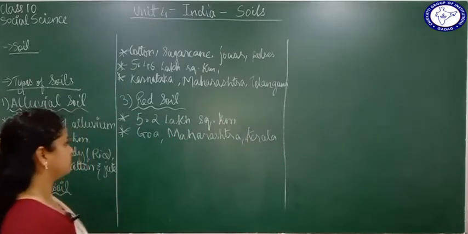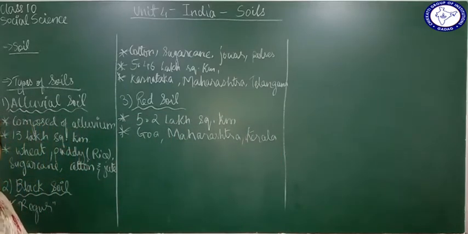Red soil is found in these particular regions, or these are just three of the so many that I've written here, right? So all these regions are going to have red soil. Okay. So what else? Red soil is ideal for what kind of cultivation? What kind of crops can you grow here on red soil?